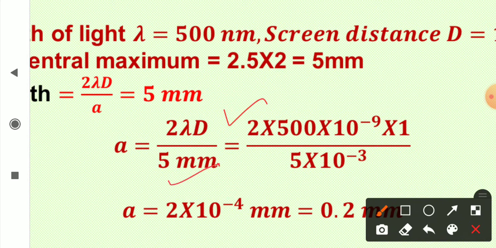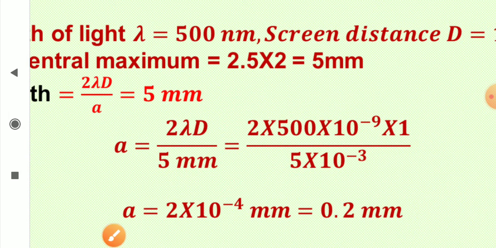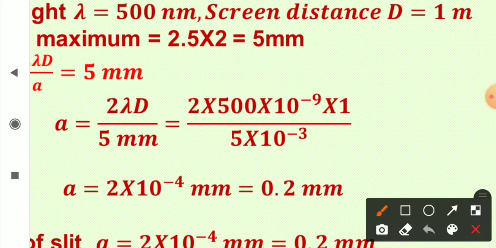Convert everything in SI units: 2, lambda is 500 into 10 to the power minus 9 meter, D is 1 meter, upon 5 millimeter, convert it to meter, into 10 to the power minus 3, and simplify it. You get A is equal to 2 into 10 to the power minus 4 meter.